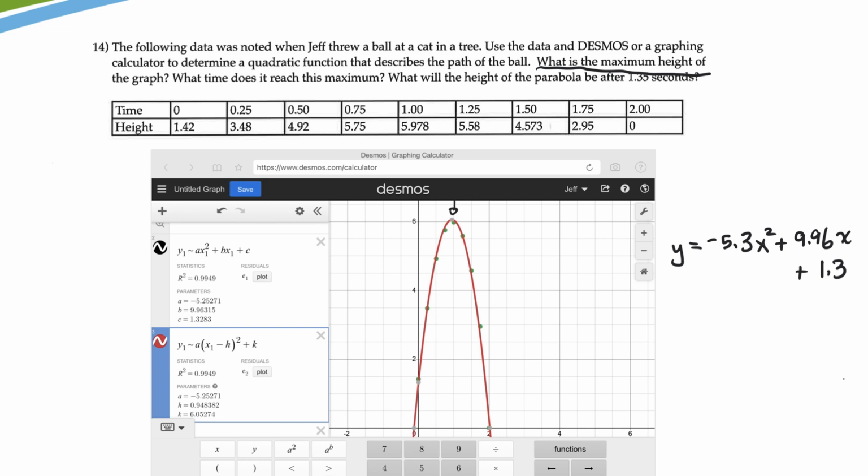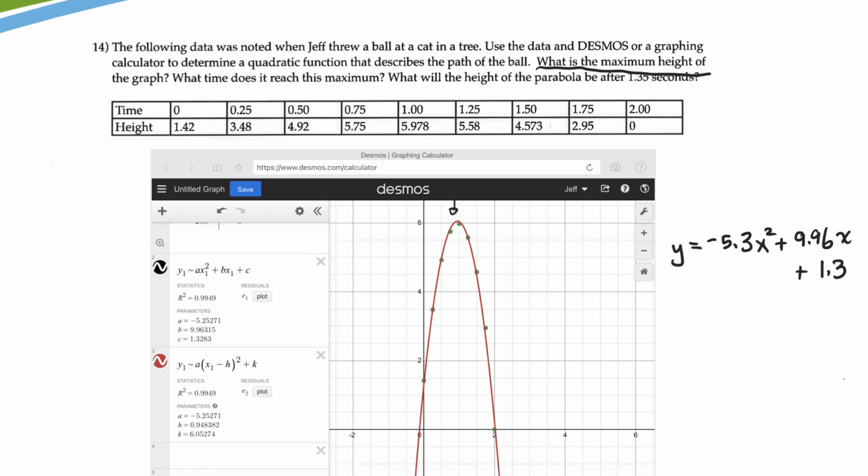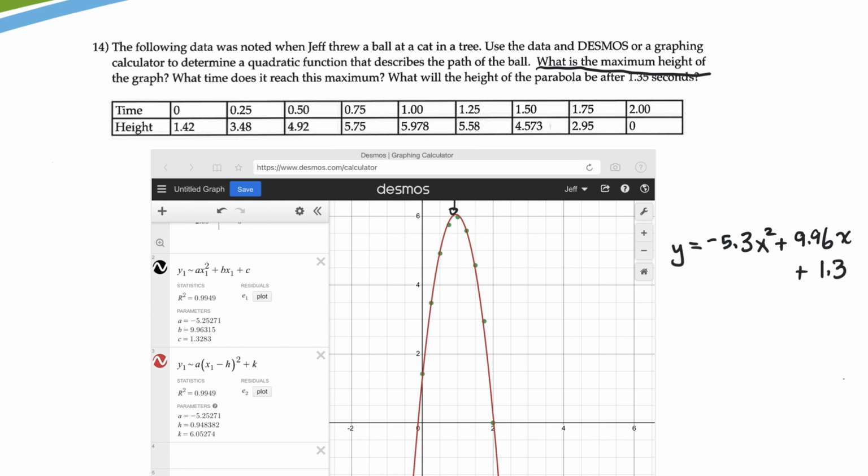And let me write what it gives me. So y is equal to a is negative 5.3, knew that. And then x minus the x coordinate of the vertex, 0.95, squared plus k, 6.05.